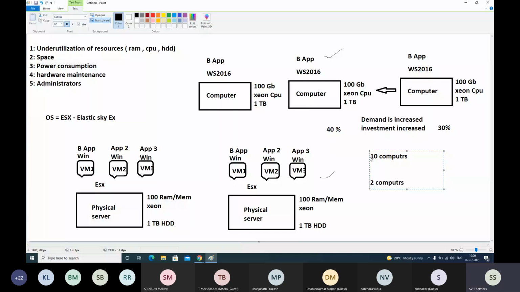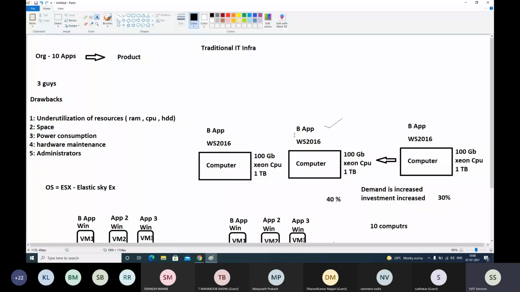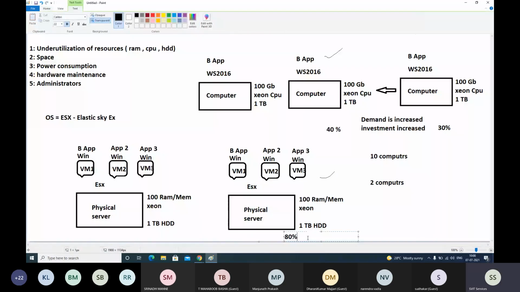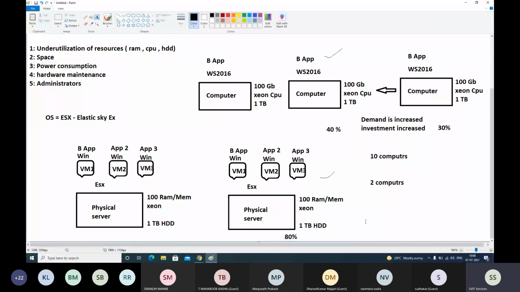Now if we compare underutilization of resources, here we were using 30% of memory and CPU. Here we are targeting 80% of the resources. If you create one more computer, it will still increase. We are using 80% of the RAM and CPU resources. That means the first problem is overcome. We have solved this problem. Here we were using 30% of the resources.